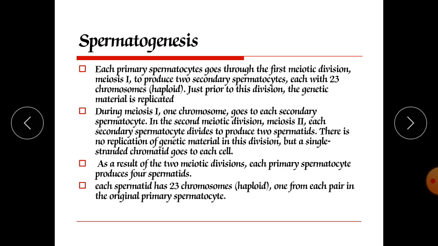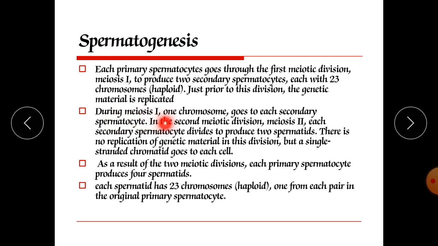Just prior to the division, the genetic material is replicated, and they produce haploid cells. Earlier there were 46 chromosomes, but they have divided into two cells, each carrying 23 chromosomes. They are haploid cells.